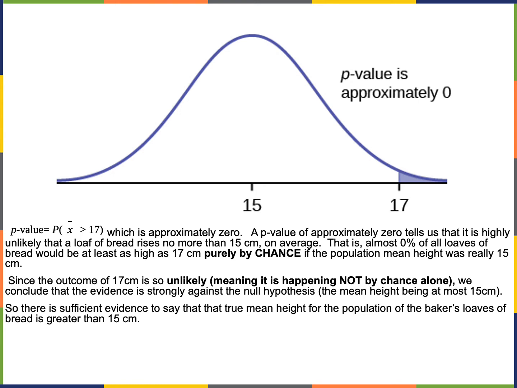The chances of us getting that sample mean of 17 with the assumption that the mean height of bread is less than or equal to 15 is like 0, basically. So we reject the null hypothesis and we support the alternative hypothesis. And your book says it in this way: there is sufficient evidence to say the true mean height of the population of the baker's loaves of bread is greater than 15.